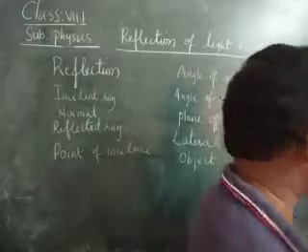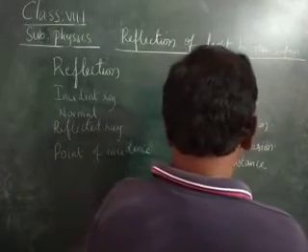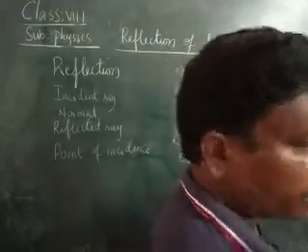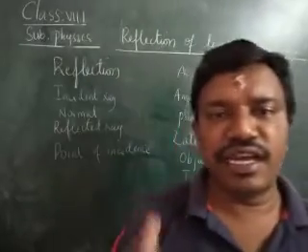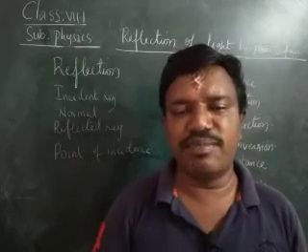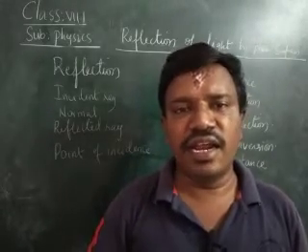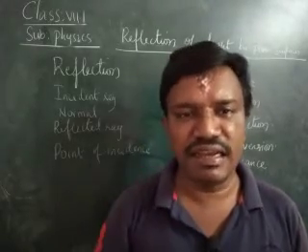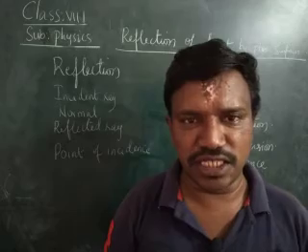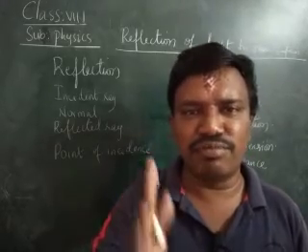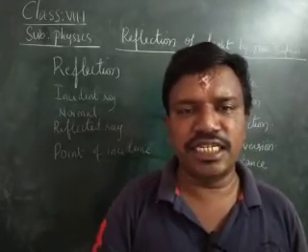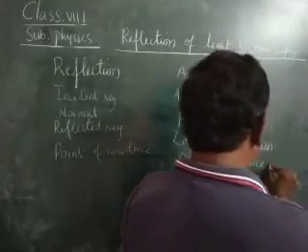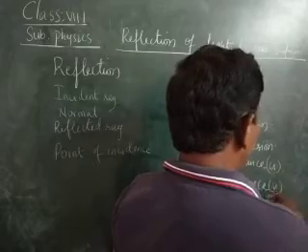Next, image distance. The distance between the image and the mirror is called the image distance. Already we learned in detail about object distance and image distance. Here we are revising once again. Object distance is the distance between the object and the mirror. Image distance is the distance between the image and the mirror. Normally, object distance is denoted with the letter u, whereas the image distance is denoted with the letter v.